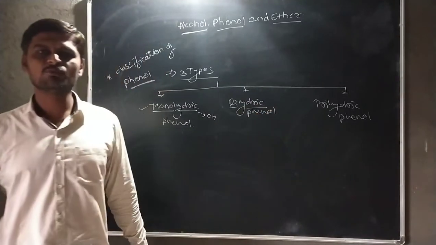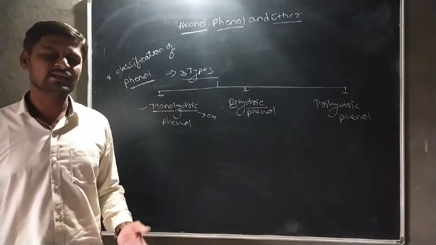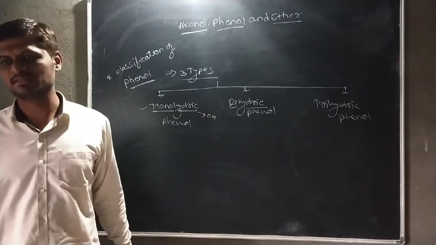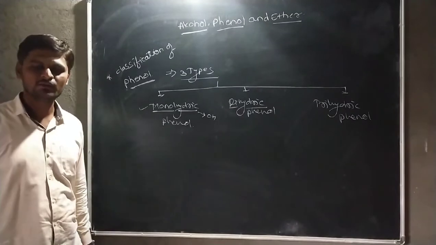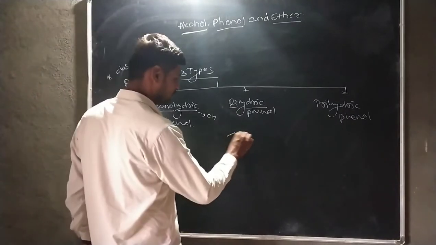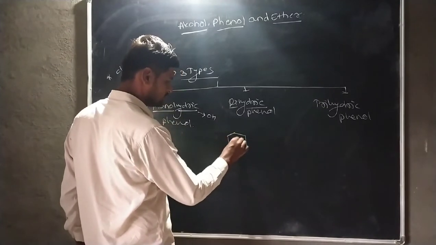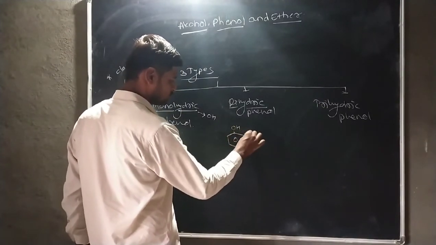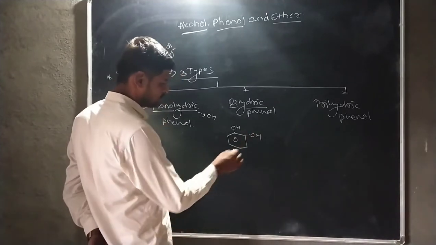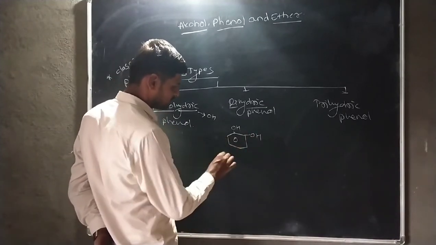If two hydroxyl groups are attached to the benzene or aromatic ring, then it is called a dihydric phenol. In this case, there is a benzene. To this benzene there is one OH group and another OH group is attached here. Okay. The common name of this compound is catechol.